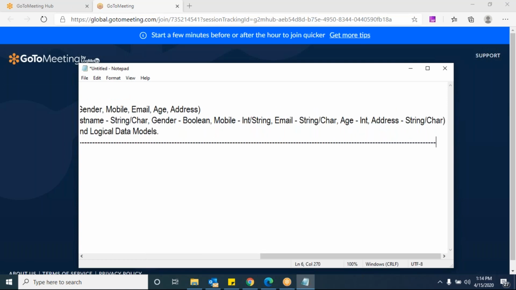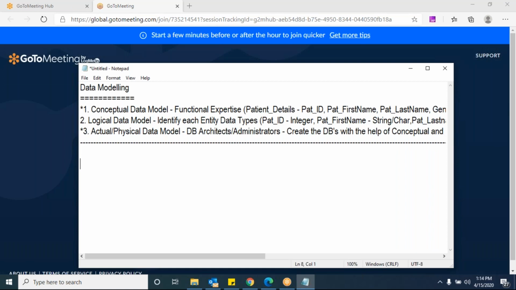Any doubts here? No. Okay, now this is the data model, and in this, the conceptual data model identification can be done in two ways. Identifying the DB models can be done in two ways. Already I told you, one is the top down approach. Already we discussed it, but still for your understanding I'm writing. Top down approach, and the second one is the bottom up approach. These approaches are very simple.